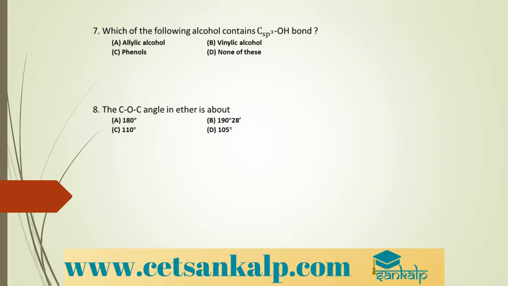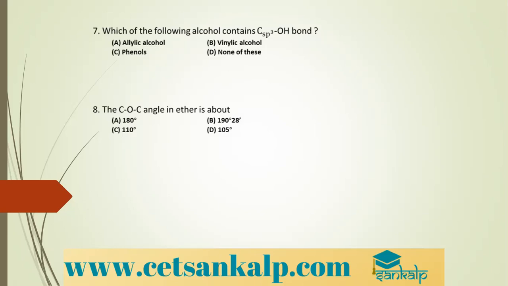Next question. Ethyl alcohol on oxidation with K2Cr2O7. CH3CH2OH on oxidation with K2Cr2O7 gives us what? This is a strong oxidizing agent, so it will give us a carboxylic acid containing the same number of carbon atoms. So what is obtained? It gives us acetic acid.